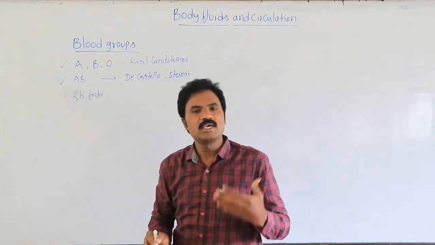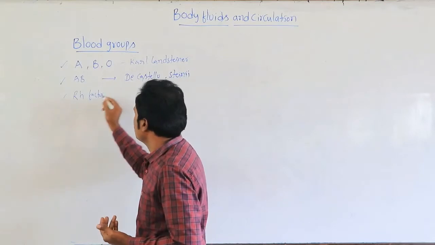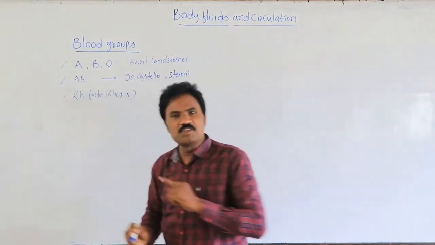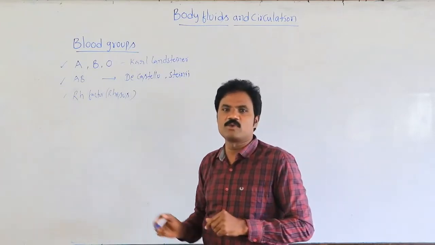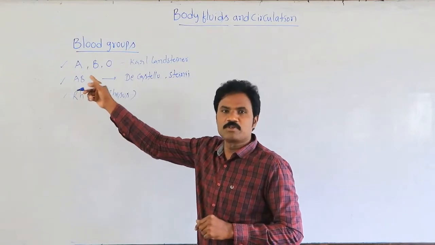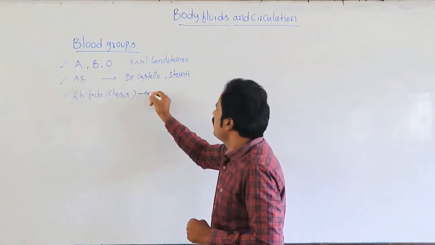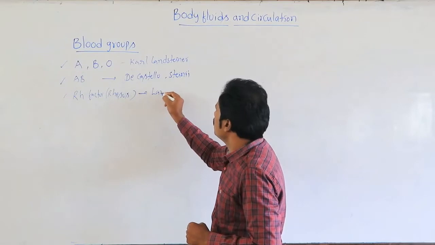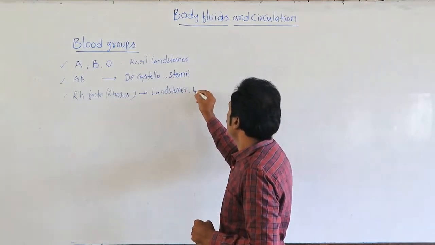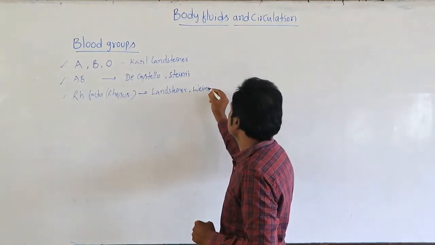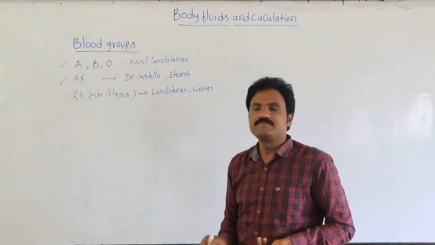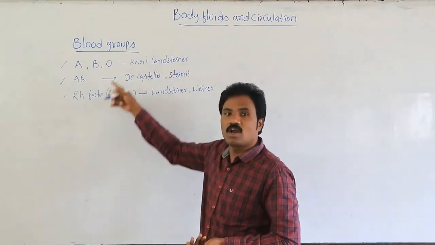What is Rh? Rh is nothing but Rhesus. It was first identified in the rhesus monkey, that's why it is called Rh. It is also one type of protein present on RBC. Karl Landsteiner and Wiener described the Rh factor in 1940.